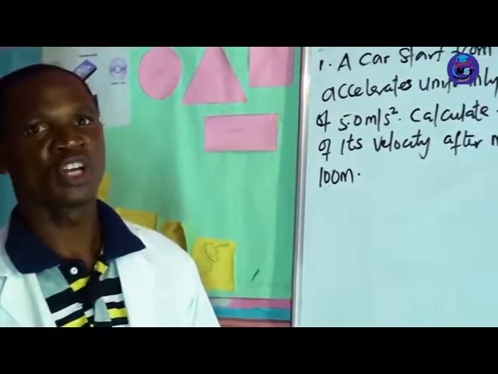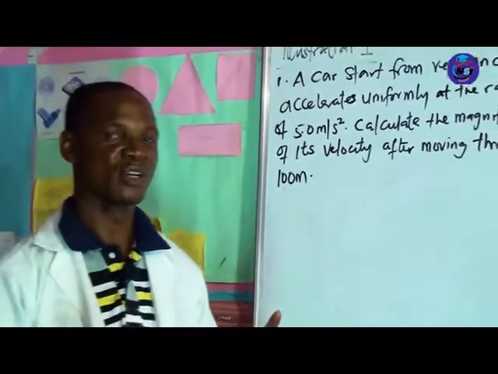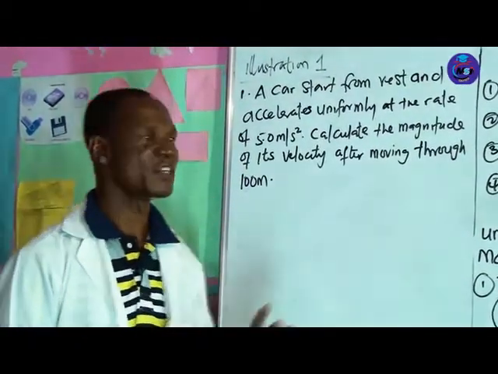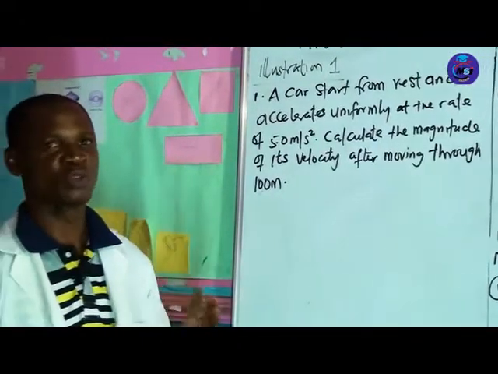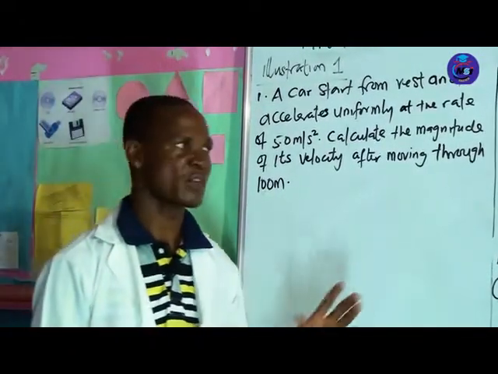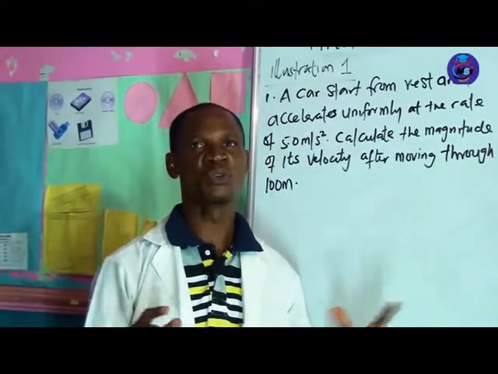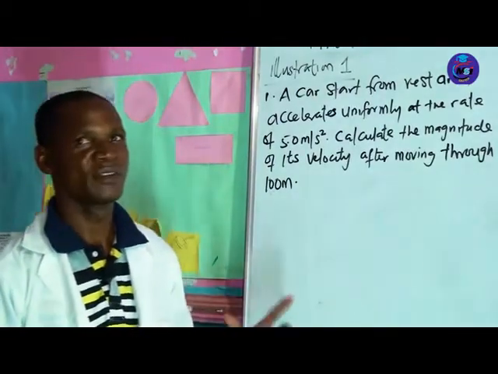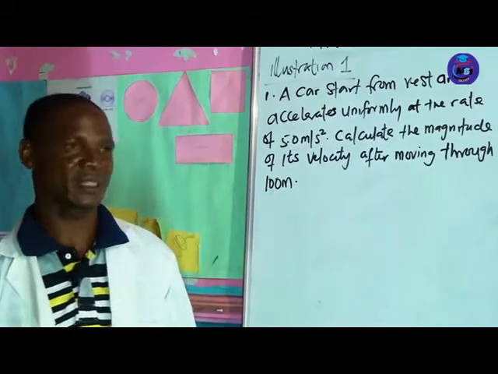So as we go into the use of the uniform equations of motion, we have written three types for you. The first one, V equal to U plus AT, is already displayed. The second one, S equal to UT plus half AT squared. The third one, V squared equal to U squared plus 2AS.